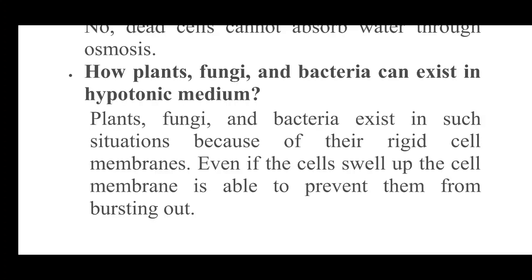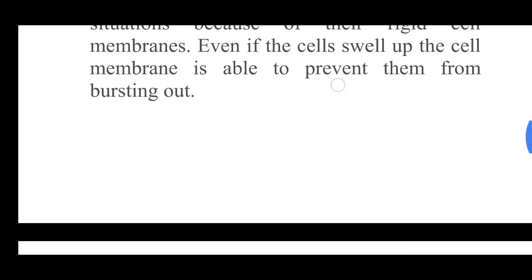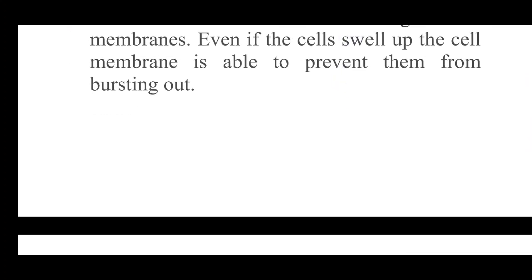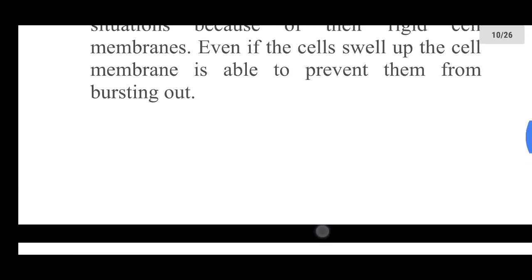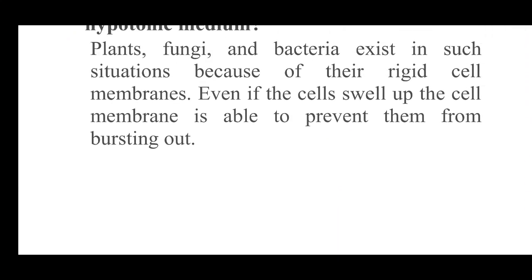So plants, fungi and bacteria can exist in such a situation because of the rigid cell wall. Even if the cells swell up, the cell wall is able to prevent them from bursting. Okay, so the plasma membrane can burst, but the cell wall doesn't allow the cell to burst. It gives a rigid structure to the cell. So because of the cell wall, it will not burst when it is kept in a hypotonic solution. So here we complete the cell wall.